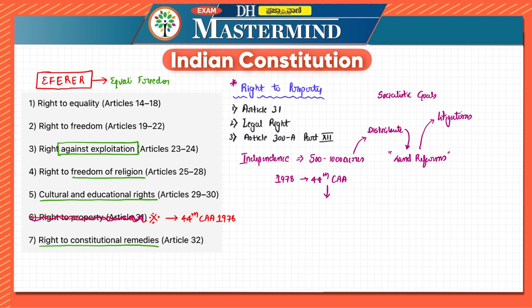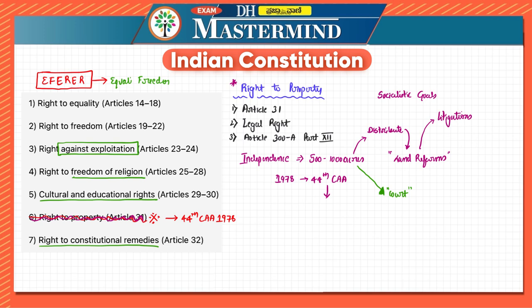So many changes were brought in, and one of the most significant changes at that point of time was the removal of right to property from Part 3 of the Constitution. This was very, very important. Now, it doesn't mean that the government will directly take away all the lands at that point of time. When a person's land is taken, let's say a zamindar's land or a landlord's land, it doesn't mean that once the right is removed, they cannot go to court. They can go, but it is no more a